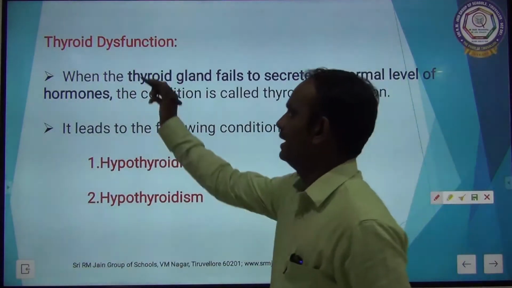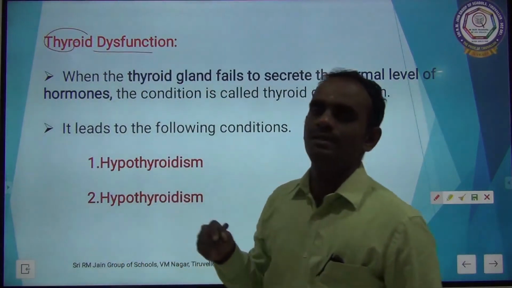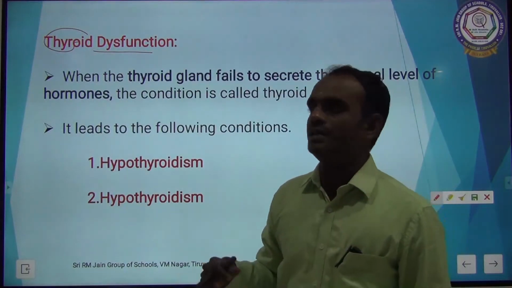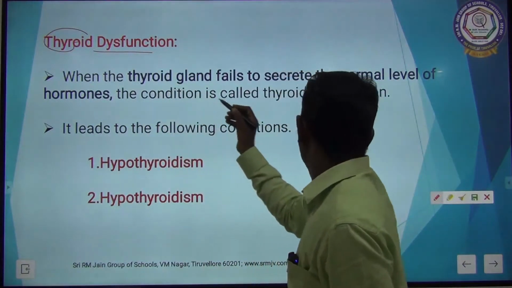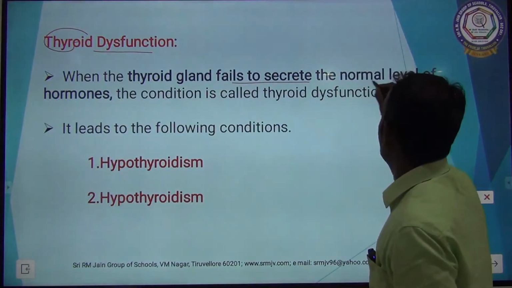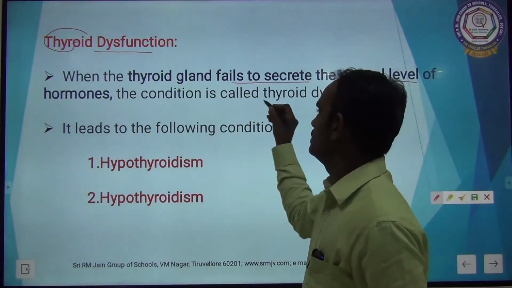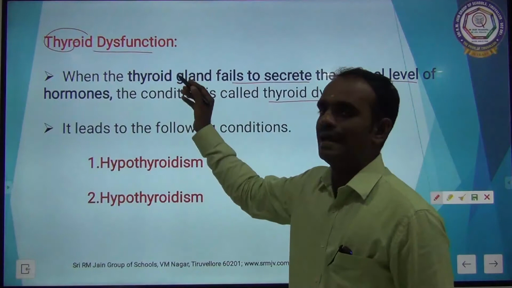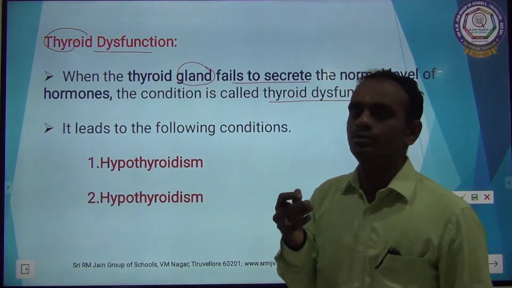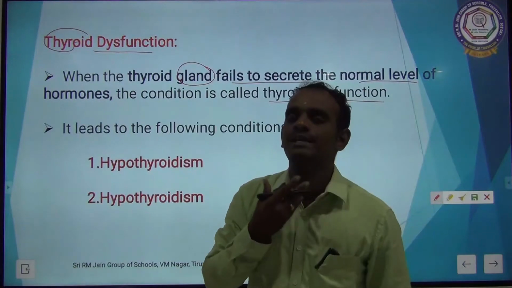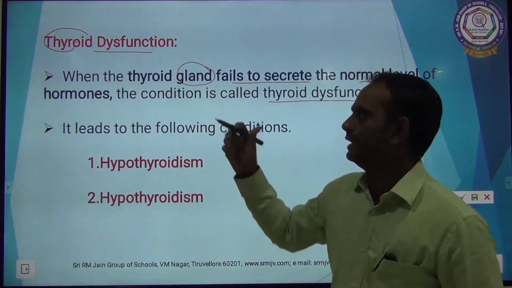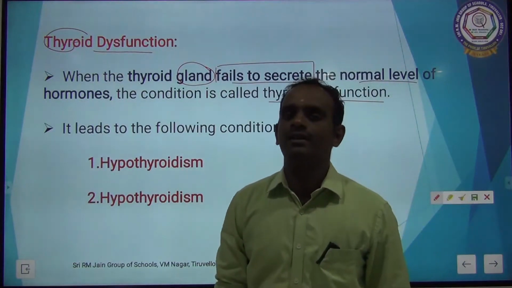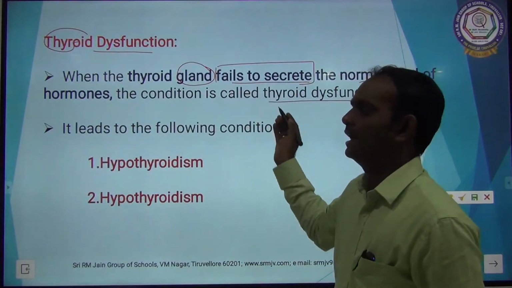Thyroid dysfunction. Dysfunction means the synthesis may increase or decrease. What complications take place in the body? When the thyroid gland fails to secrete the normal level of hormones, the condition is known as thyroid dysfunction. Again I am repeating, the thyroid gland, you know very well, has two lobes lying on each side of the trachea.